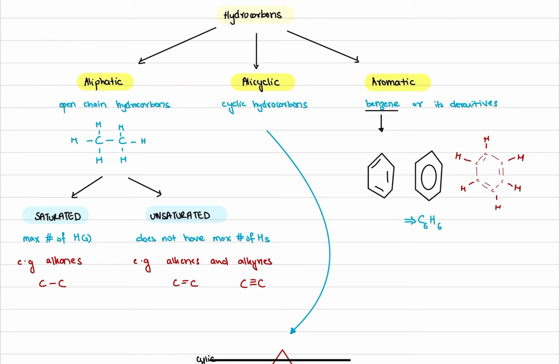Okay, and sometimes we actually represent this as a circle in the middle rather than these double bonds, because in this case, if I were to number every carbon, you can see that the first carbon is forming a double bond with the sixth carbon, the second is forming one with the third, and the fourth is forming one with the fifth carbon. So because all carbons are involved in this double bond, we may basically just make a circle in the middle. Now this is a very simplified explanation. Obviously there is more to it than just that, but this is something that is up for discussion in A2 organic and not AS. For AS, just remember that you can draw benzene in either of these ways. Which one is favored over the other is a separate story, but for now just know this.